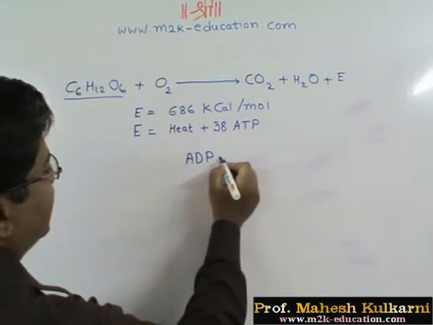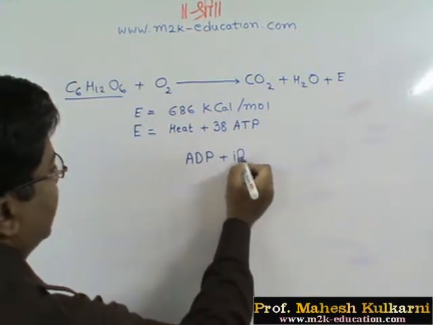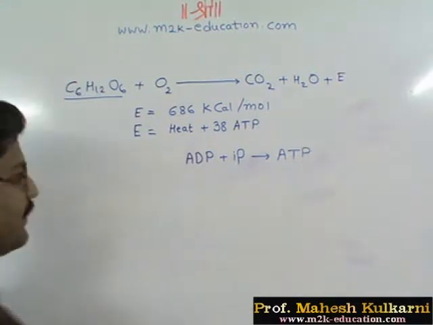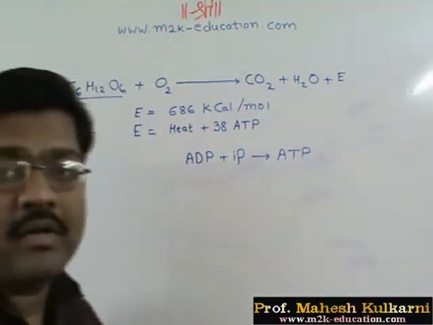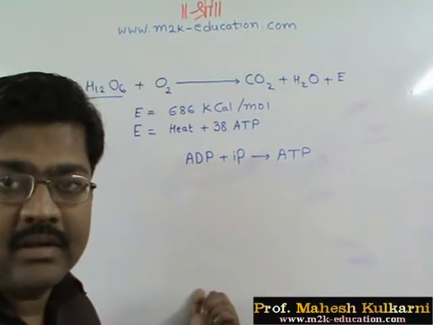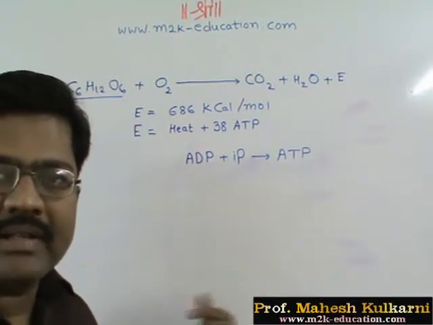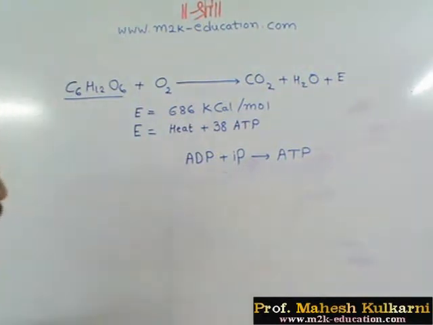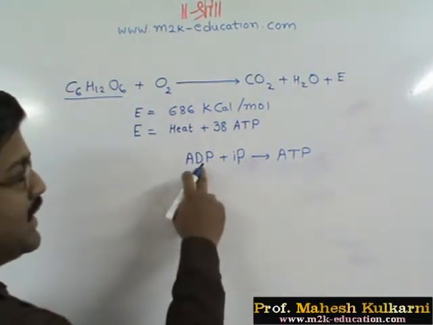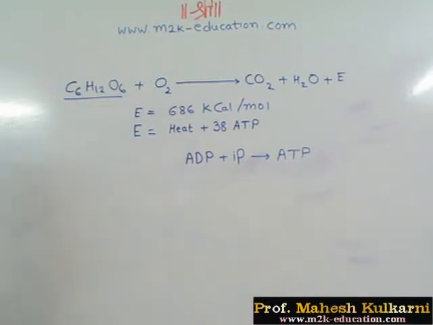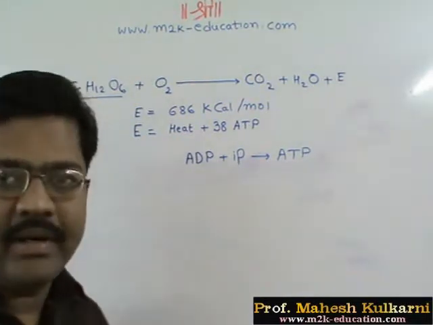ADP plus inorganic phosphate group gives ATP. If this reaction is carried out in the presence of sunlight and chlorophyll, then we call it photophosphorylation. Otherwise, we simply say phosphorylation. In phosphorylation, adenosine diphosphate combines with an inorganic phosphate group to give ATP, that is adenosine triphosphate, an energy-rich molecule.